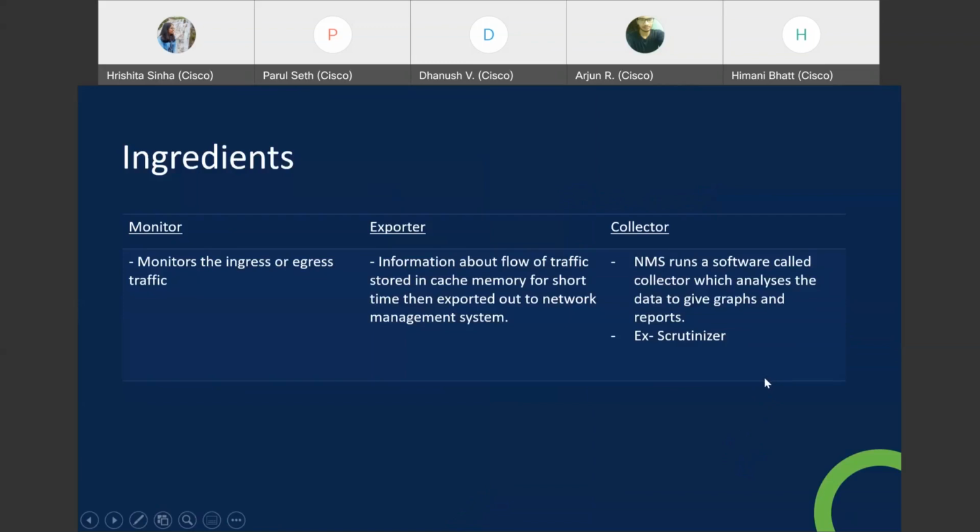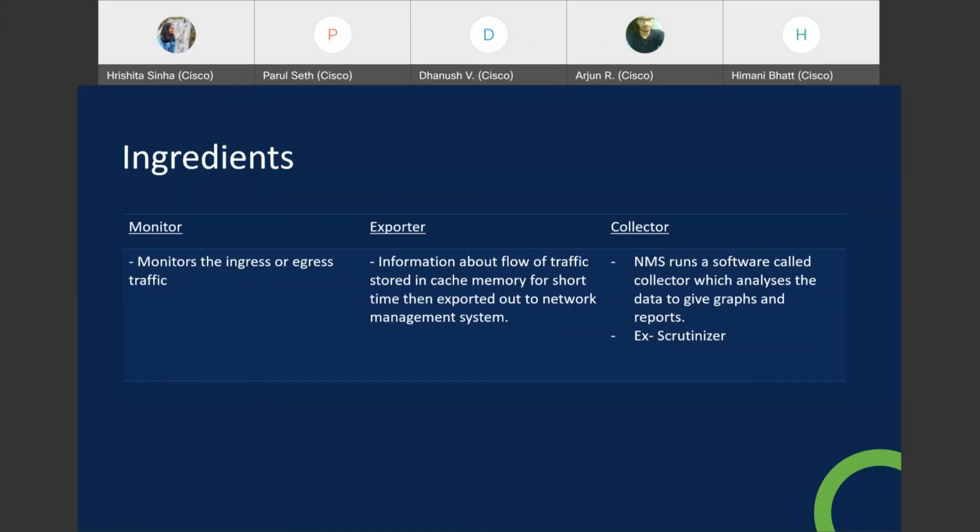Again, the components of NetFlow are a monitor, exporter, and collector. The monitor is like the agent which used to send in SNMP. The monitor is the one which will monitor the ingress or egress traffic. So basically, whatever is going in and out, it is going to monitor it. Exporter. Now, whatever data is captured by the monitor will stay in the cache memory for a very short period of time.